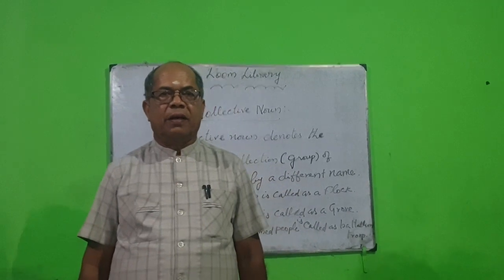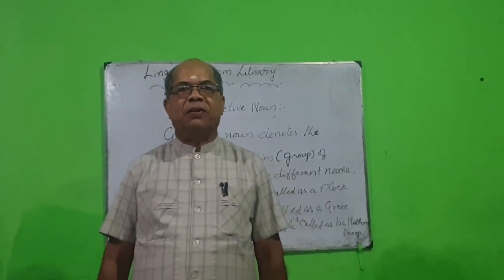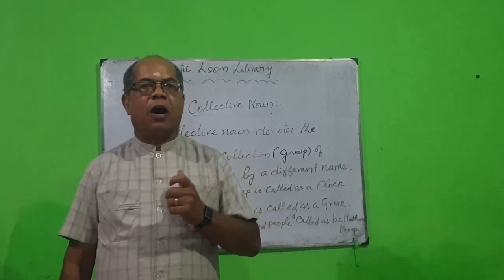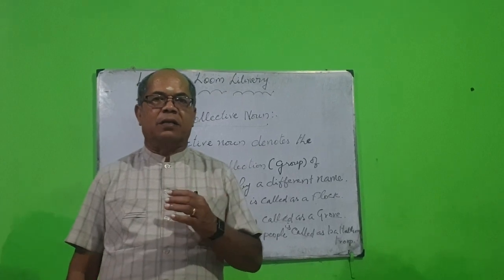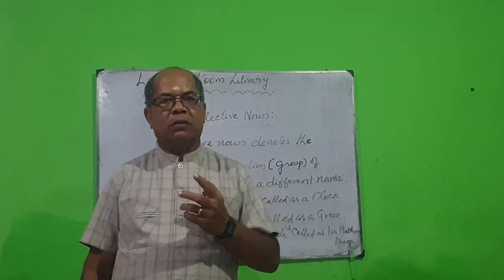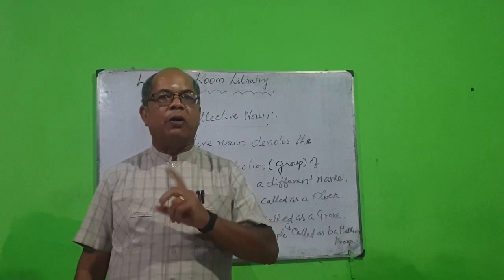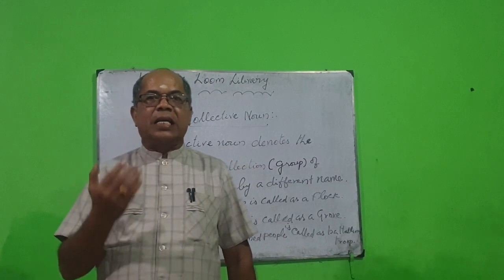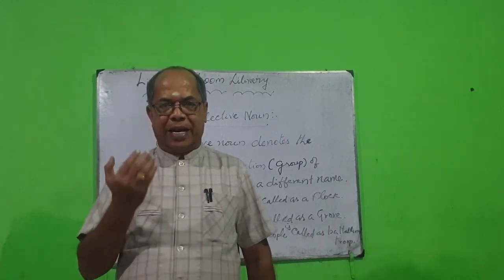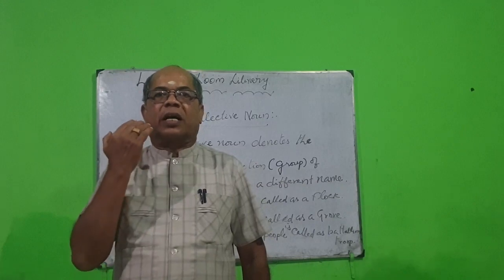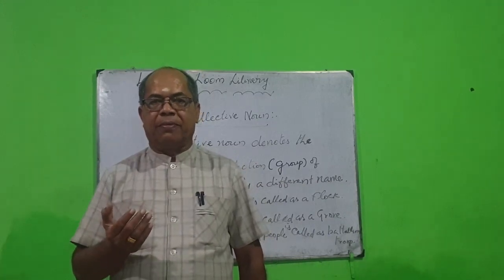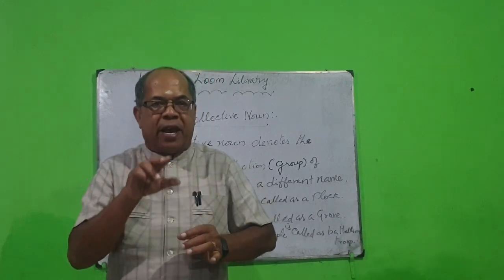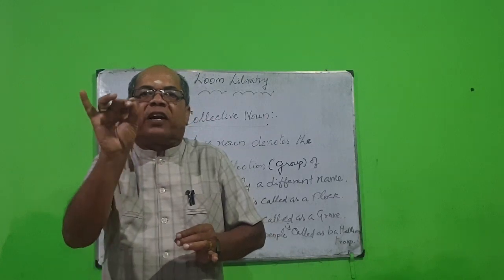Dear guys, we have been dealing with kinds of nouns. Today, we are going to see collective noun. Formerly, we saw proper noun and common noun in a detailed manner. Now we are going to see collective noun. What do you mean by collective noun? A collective noun is a name which is given to a collection of names. A collective noun is a name which is given to a collection of names called by a different name.